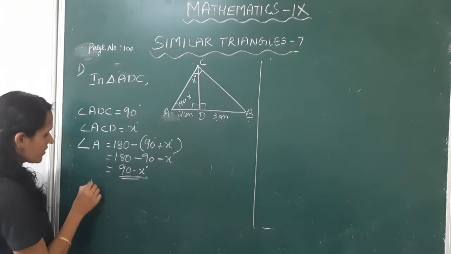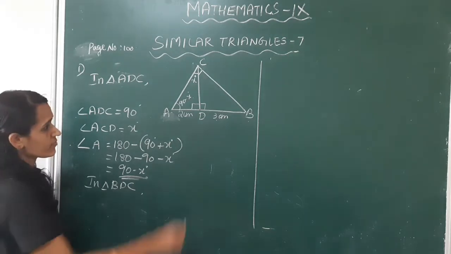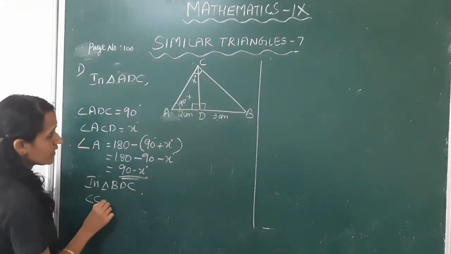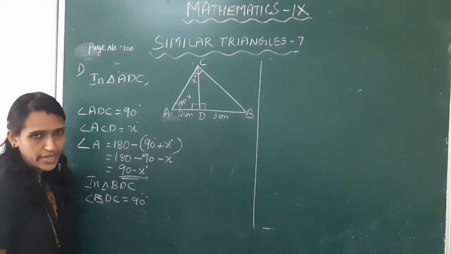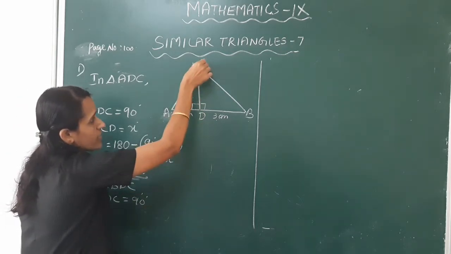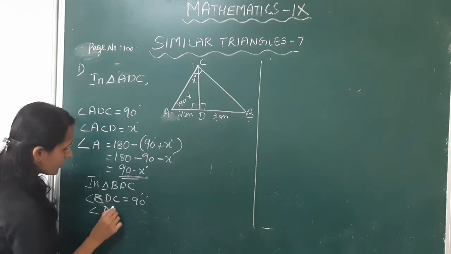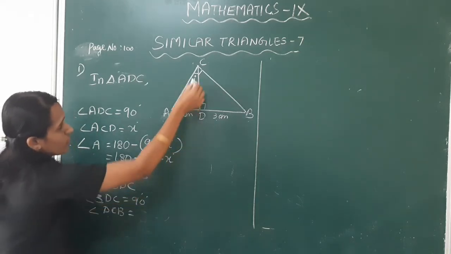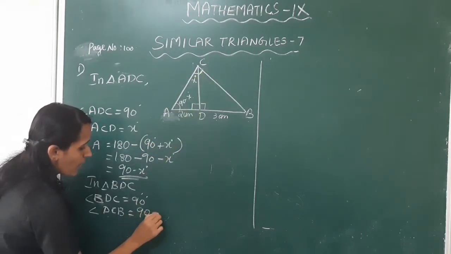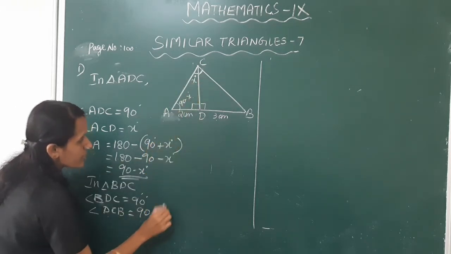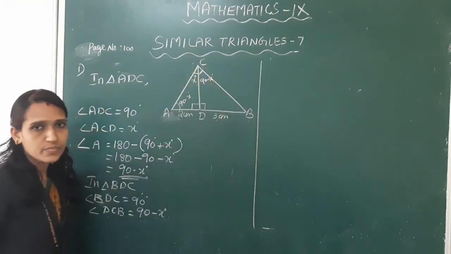Next, in triangle BDC, angle BDC is equal to 90 degree. So angle DCB is equal to, total angle is 90 degree, so this angle is total minus the angle ACD, that is x degree. So angle DCB is 90 minus x degree.